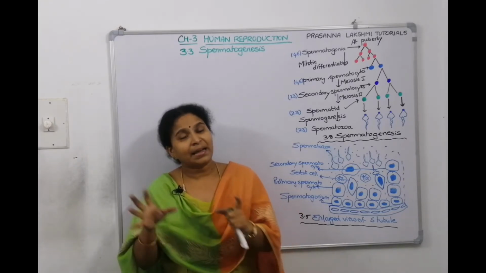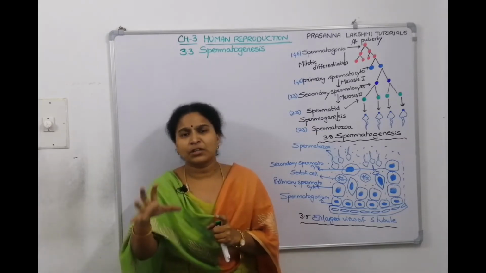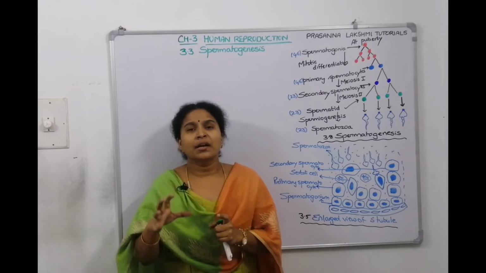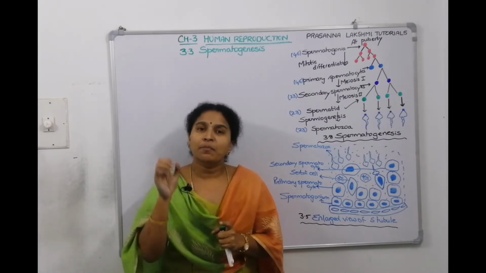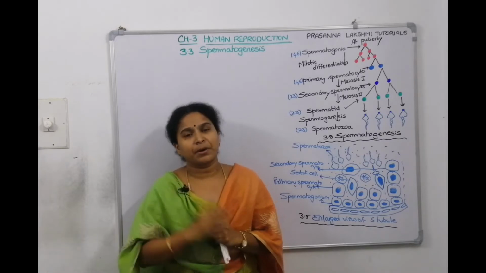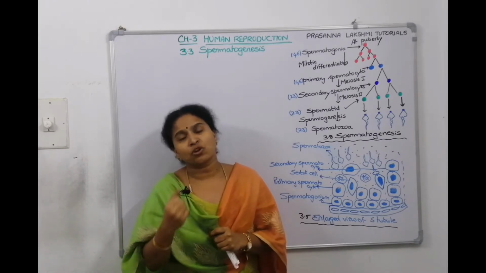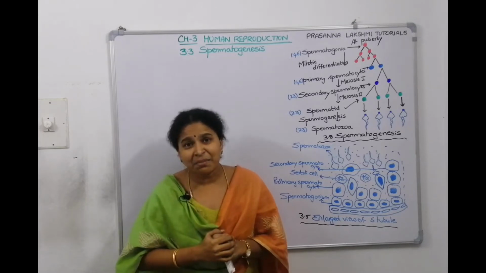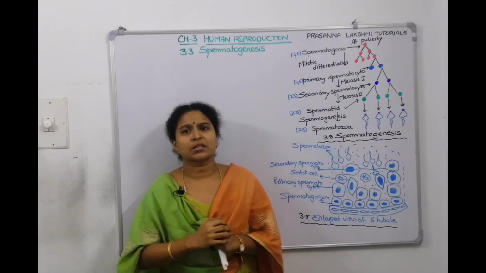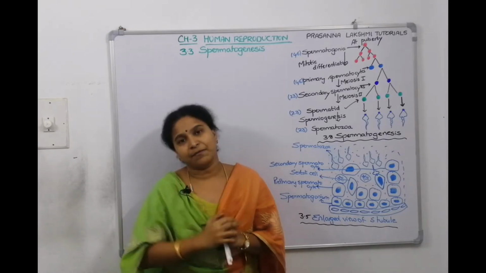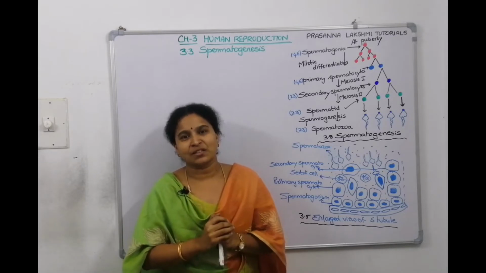Again, oogenesis will stop at a certain age, 40 or 50 years. When menopause is reached, the oogenesis process will stop. Means at around 50 years, egg production stops in women. But it's not the case in men. In men, as we said, spermatogenesis is a continuous process throughout life. Okay, all this is the introduction to spermatogenesis, right?